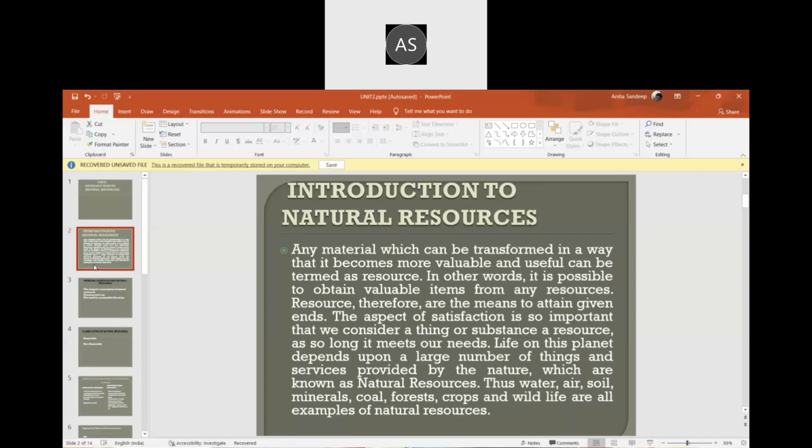Life on this planet depends upon a large number of things and services provided by nature. So that is called natural. As we said before, natural resources are the resources which we get from nature. They may be used directly or can be changed in form into a valuable thing. So we get water, air, soil, minerals, coal, forest, life, wild animals. A lot of things are examples of natural resources.